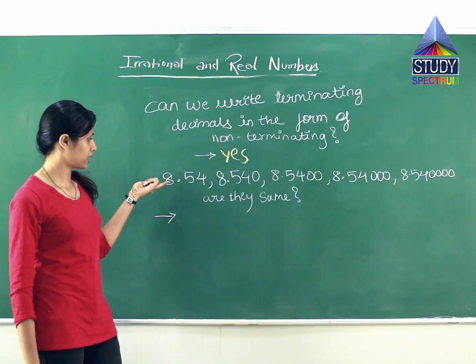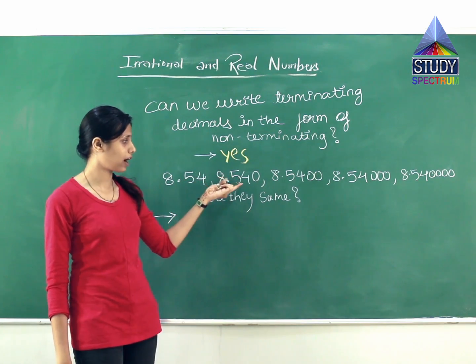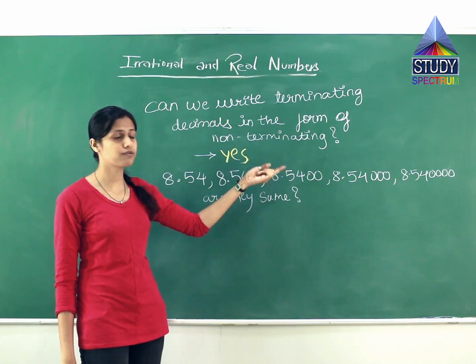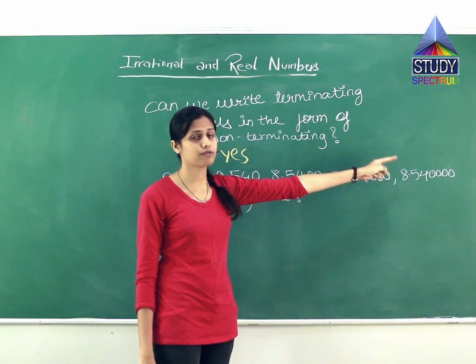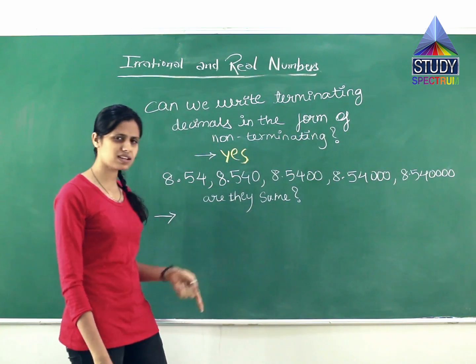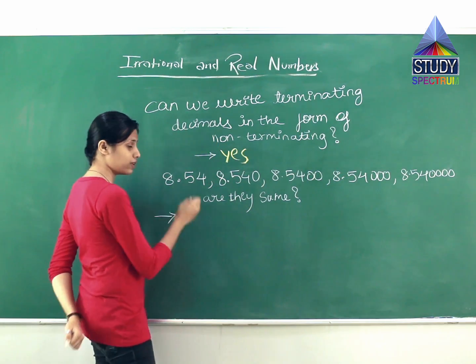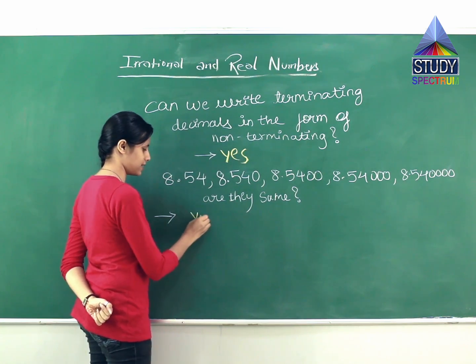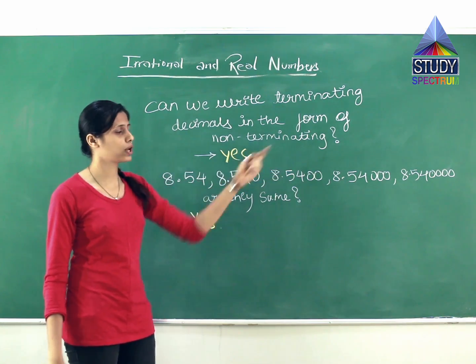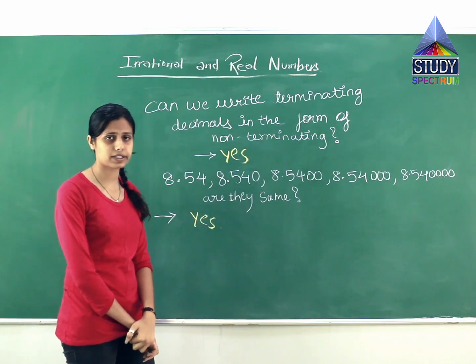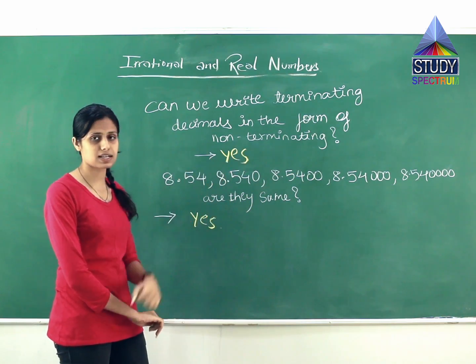Here is one question: 8.54, 8.540, 8.5400, 8.54 with 4 zeros. Are they the same? The answer you will think is no, but it is yes. They are the same. Why are they the same? You will say a 0 is increasing in every number. Then why did I say the numbers are the same?